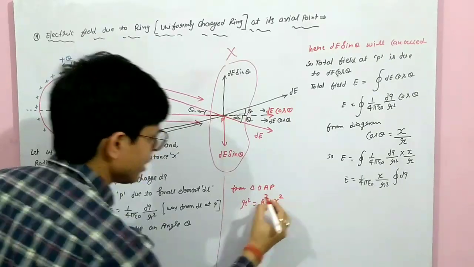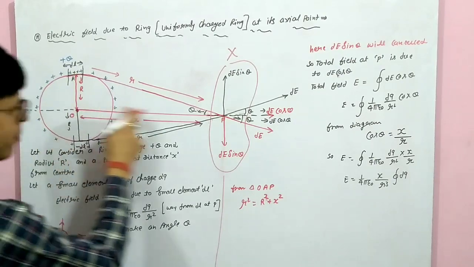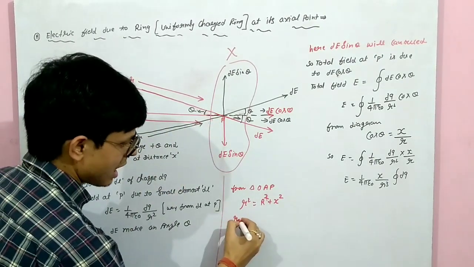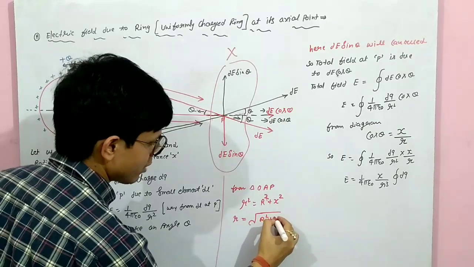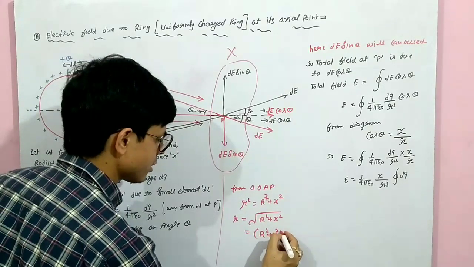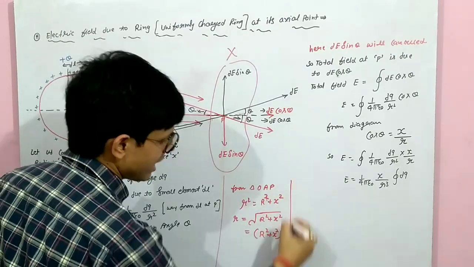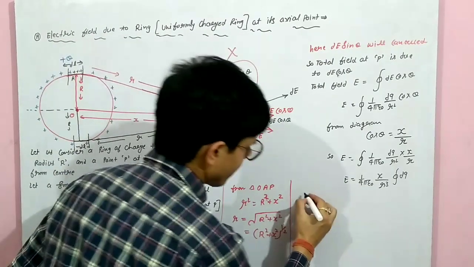Why? Hypotenuse square is the sum of perpendicular square plus base square. So r equals under root R square plus x square. Under root is written as R square plus x square to the power 1/2.